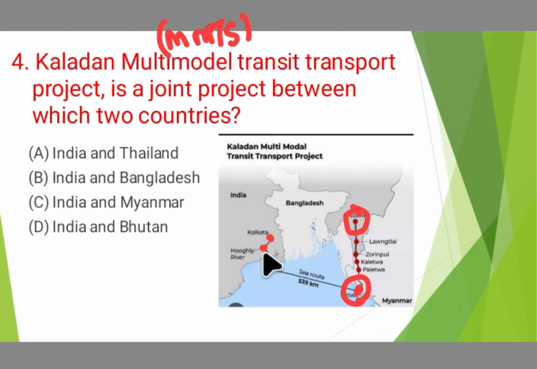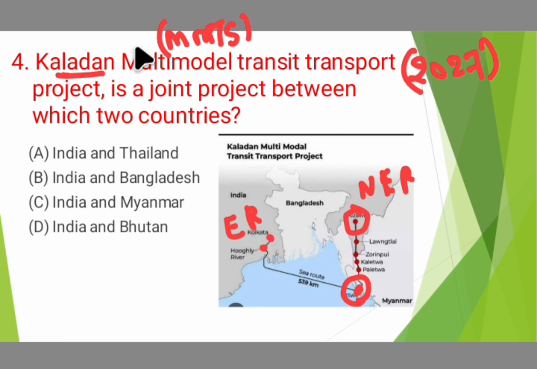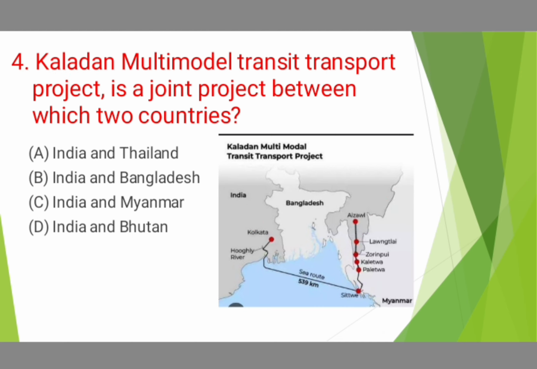So this is basically through the sea route, then again the river route, through the road and through the railway, connecting the northeastern region to the eastern region of India. This Kaladan project is expected to start from 2027, which is why this project is in the news. Hence, this is a multimodal transport project. It's a joint project between India and Myanmar. Hence, option C would be the correct answer for this question. Moving on to the next question, which is question number 5.